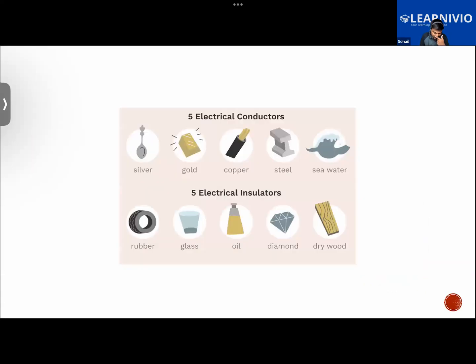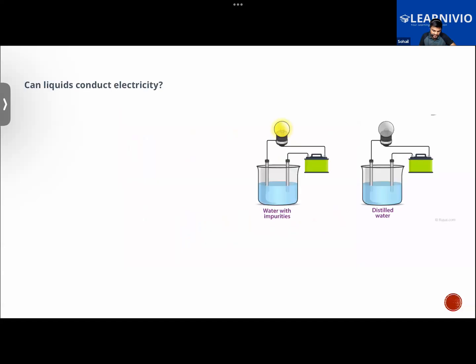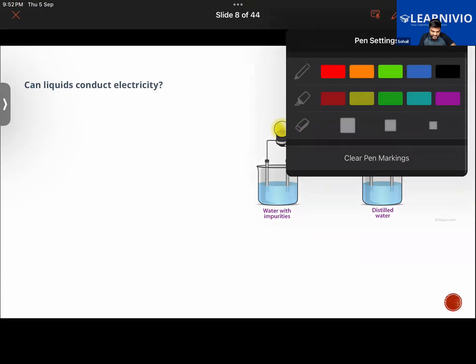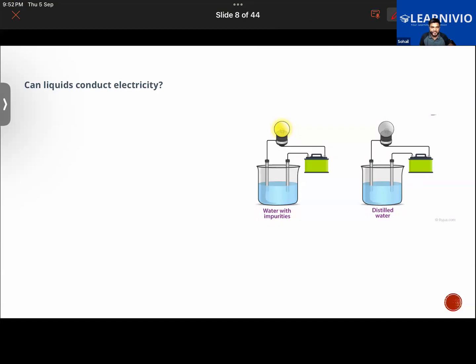But materials like rubber, glass, diamond, dry wood are also solid objects, but they are not conductors because they will not allow the electricity to pass, or will not allow the electrons to flow through them easily. That is one thing. Talking about the case of liquids, there are some substances that are in liquid state.